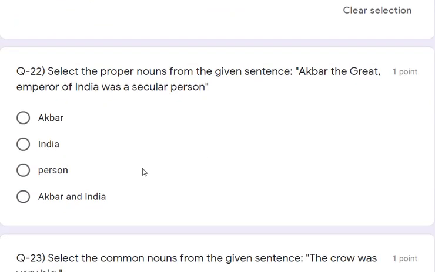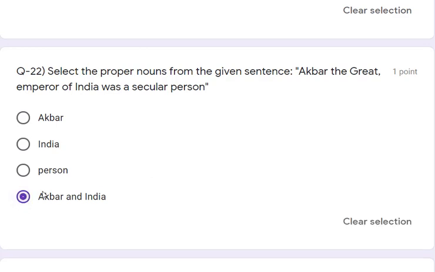Now let's see question number 22. Select the proper noun from the given sentence. Akbar the Great, Emperor of India, was a secular person. What we need to do here is select the correct answer for the proper noun. Which is the proper noun? Akbar, India, person, or Akbar and India both. Akbar is also a proper noun, India is also a proper noun. So the answer will be Akbar and India both.